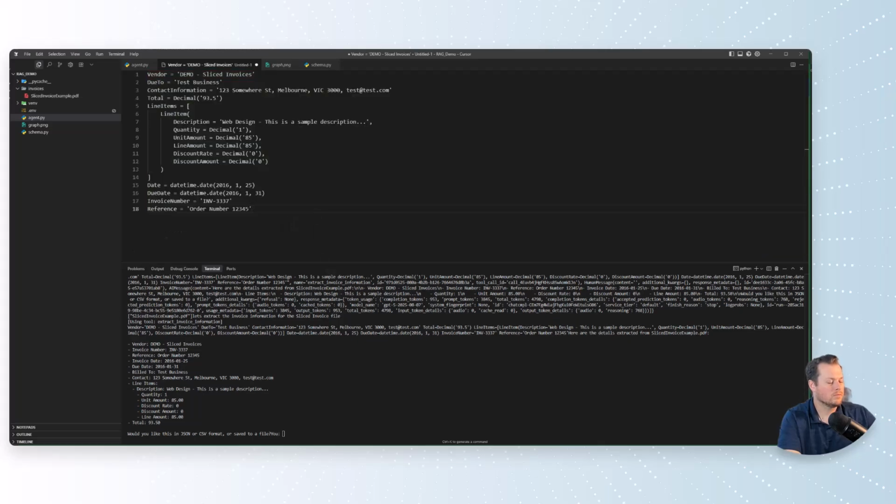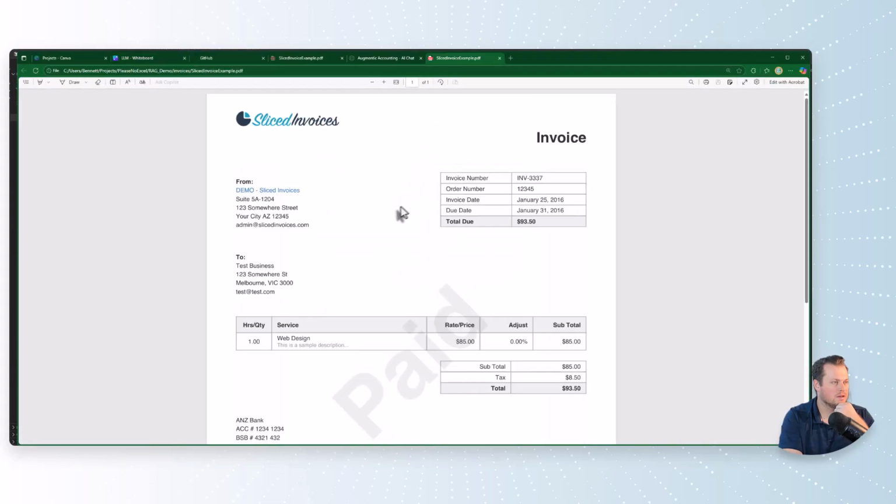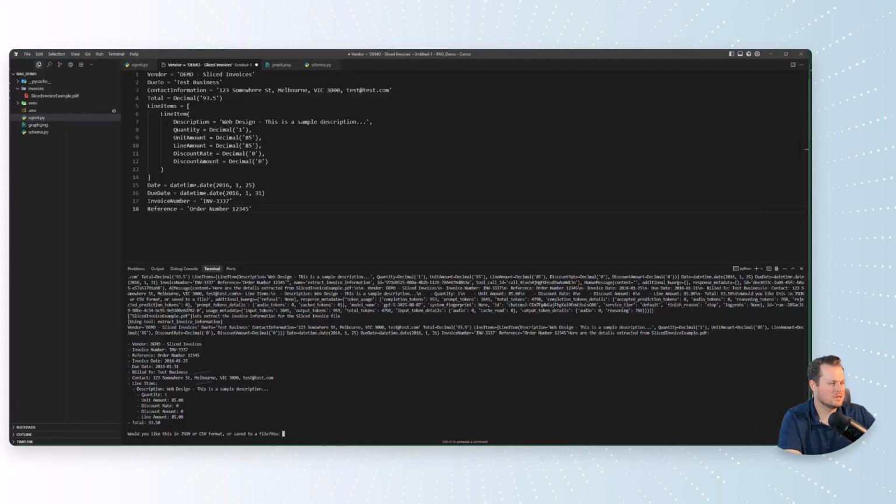You can see down here, it gave me the breakdown: the Slice invoices demo, vendor, reference order number, invoice number, blah, blah, blah. If we open up that PDF, we can see Slice invoices. There's the address, I think is one of the options listed here. Bill to, test business, blah, blah, blah. And we have line items too. There was one line item. It was web design, blah, blah, blah.